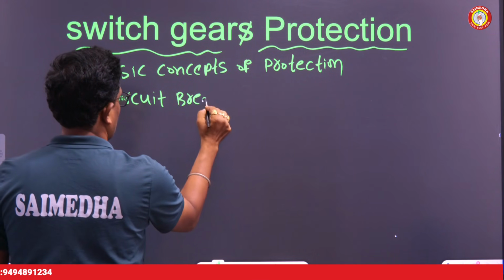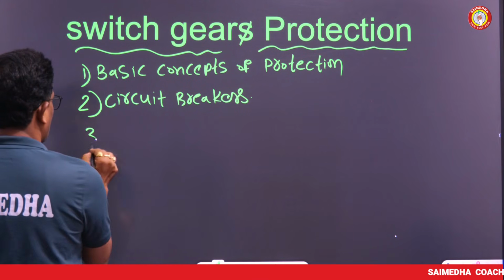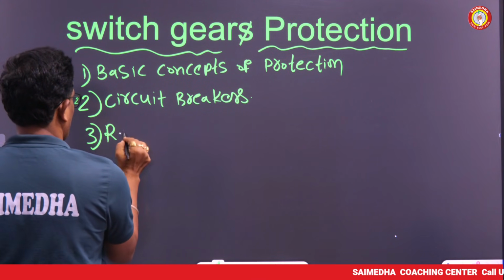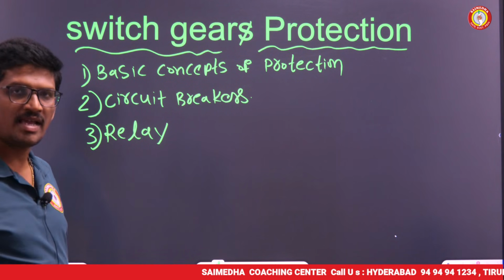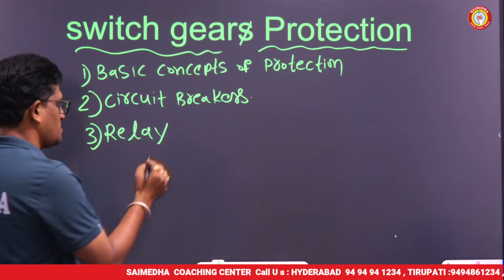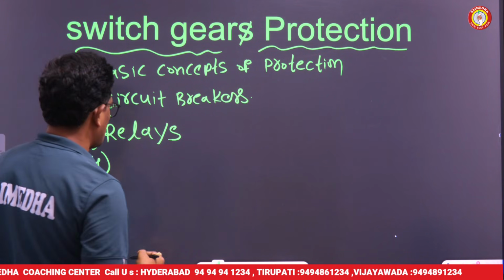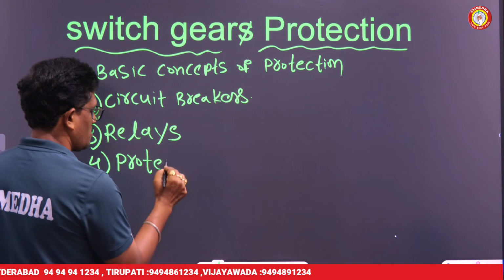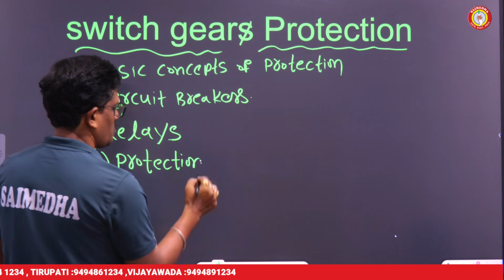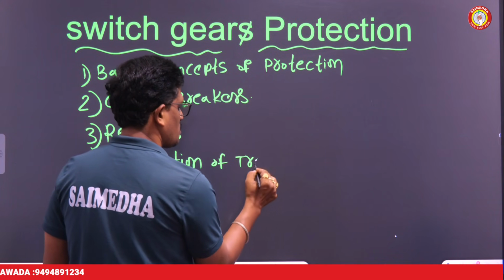This is the second topic, circuit breakers. And the third topic, which is very important for competitive examinations, is relays. And the fourth one is protection of transformer.